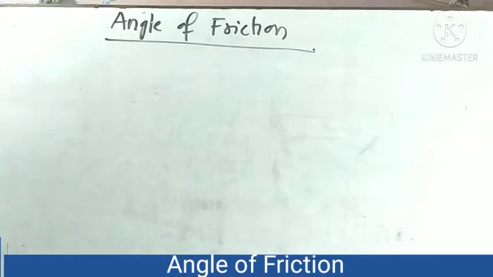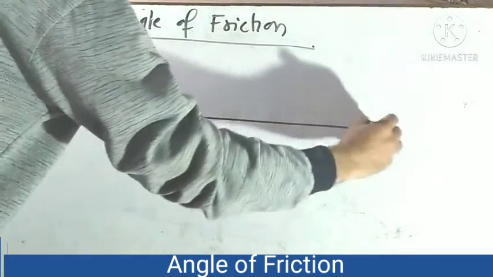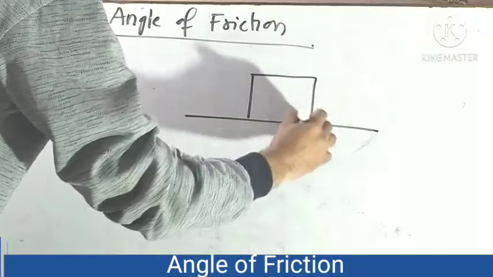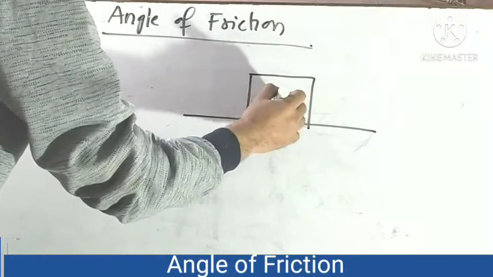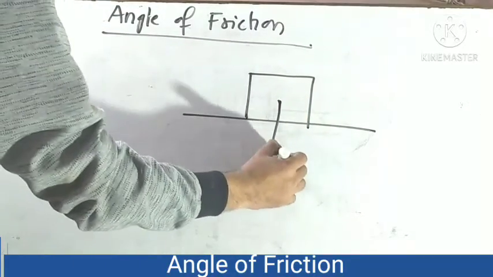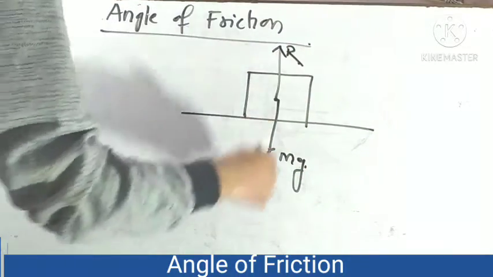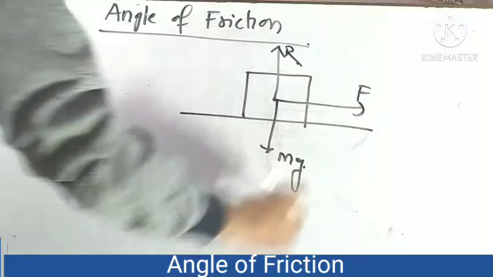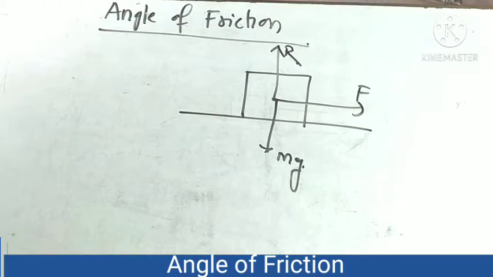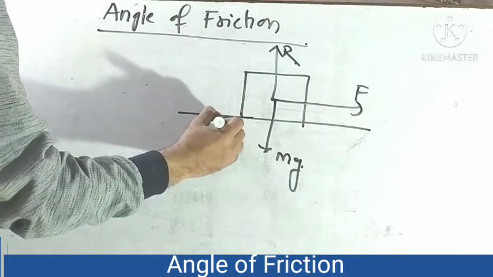Our next topic is angle of friction. Firstly, we take any body and put it on any surface. This body has mass m, its weight mg works in the downward direction, and the normal reaction works upward. Capital F is an applied force working on this body. Then a frictional force is generated here.